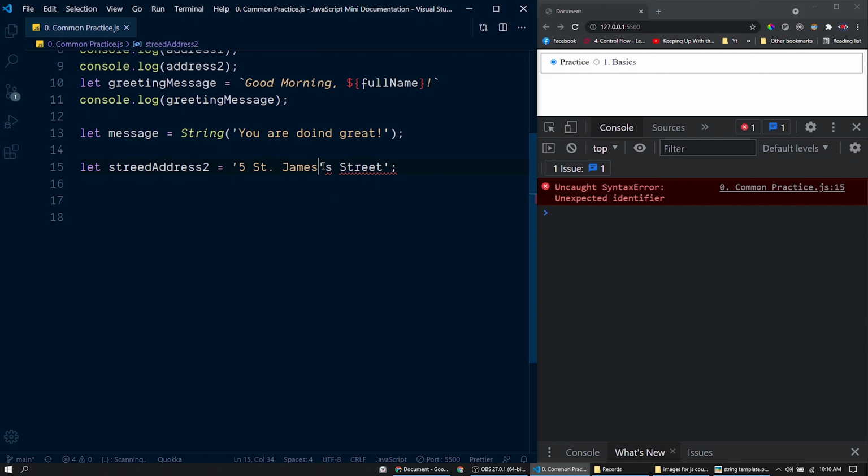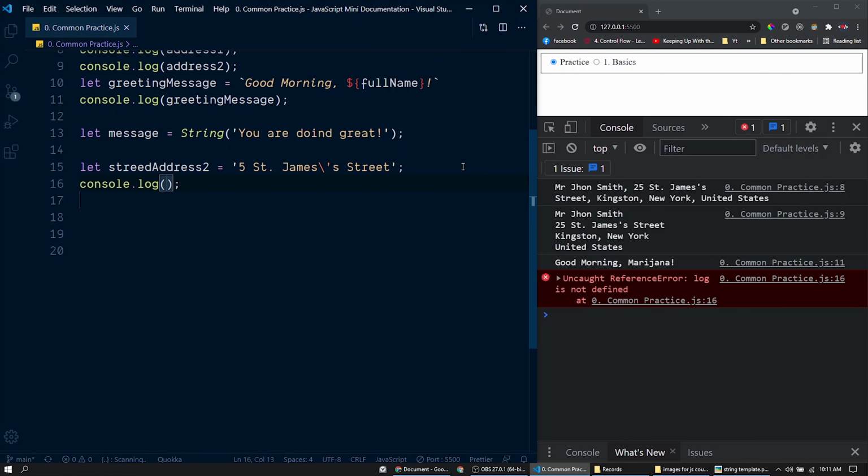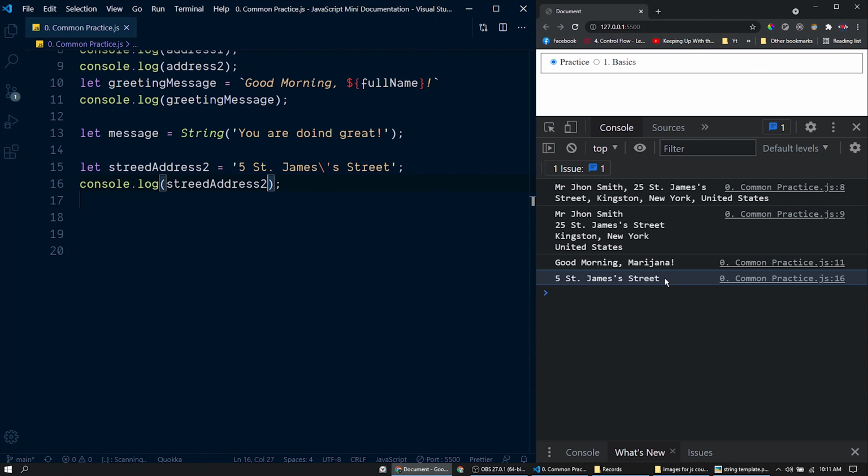In order to consider this character as a part of this string here, just before the character we just need to add a backslash like this. Now the special meaning of the single quote is ignored and it became a part of this text here. Now let's print this variable here, streetAddress2. See, here we have this string. The backslash that we have provided is ignored. In place of the backslash and single quote, we only have a single quote here.